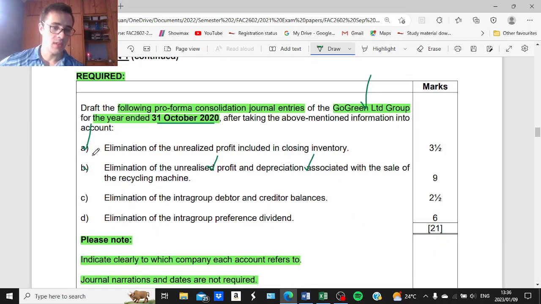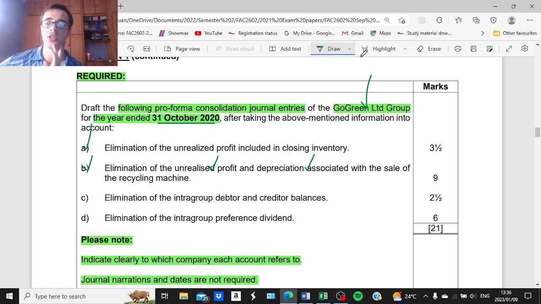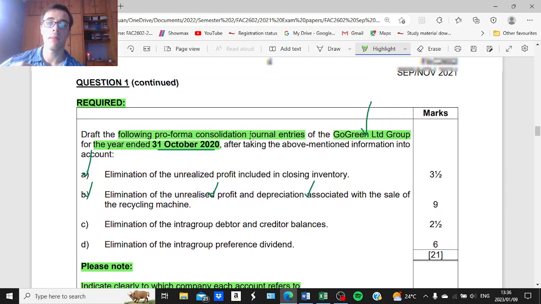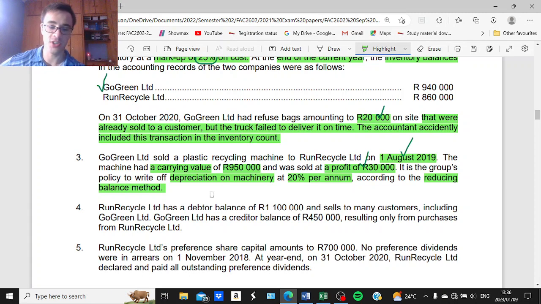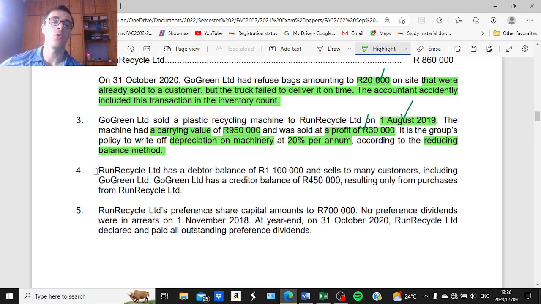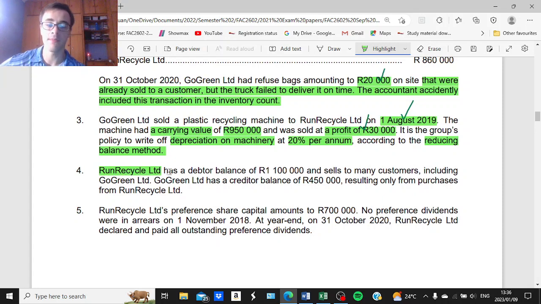Great. Let us move on to journal entry C, which requires us to eliminate the intra-group debtor and creditor balances. You will find the information in point 4. Now, Run Recycle Limited, the subsidiary, has a trade receivables balance of 1.1 million rand, and sells to many customers, including Go Green Limited.